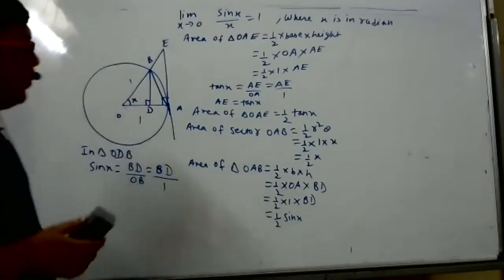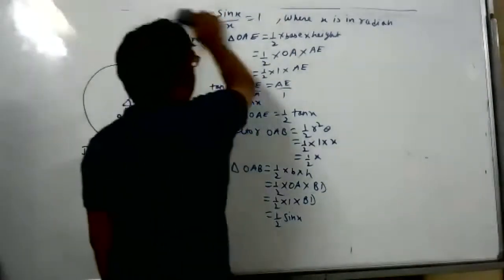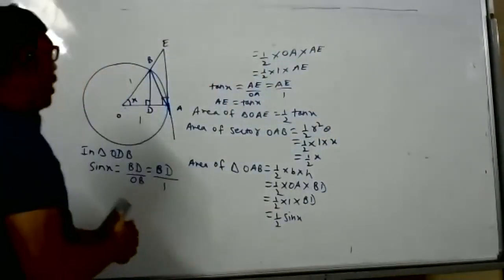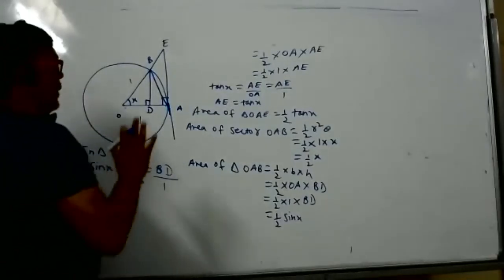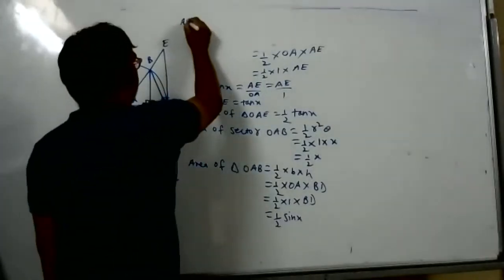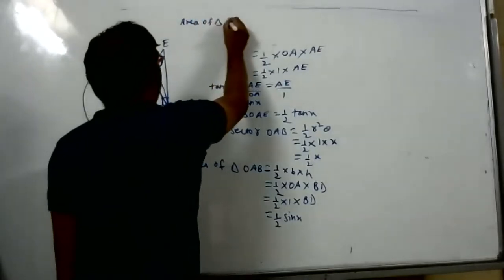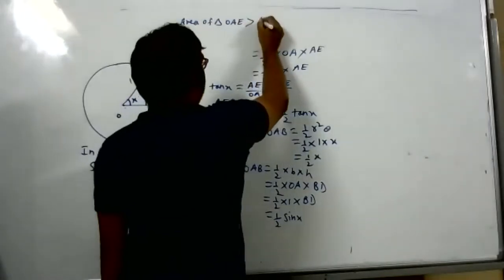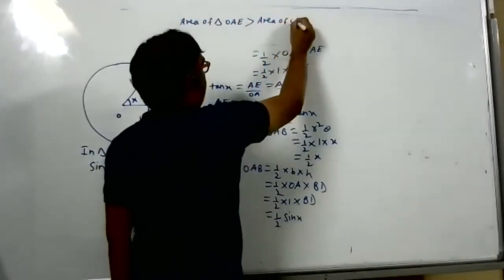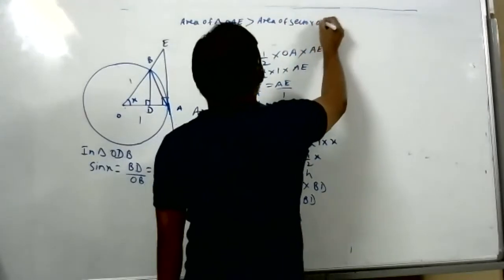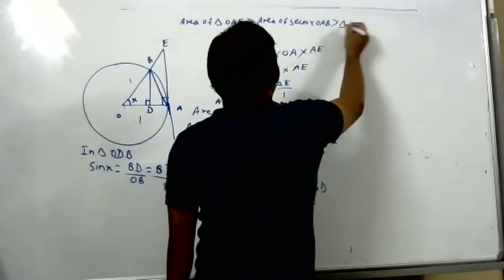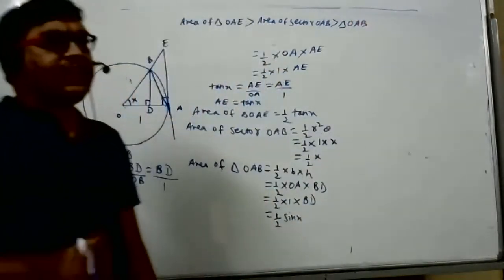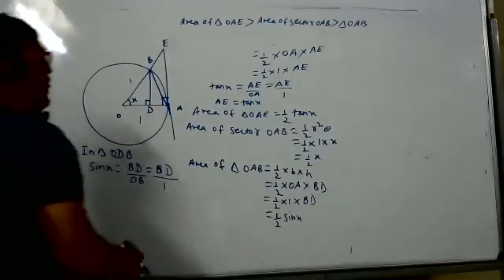Now I will compare these three areas. The three areas which I am not indicating, but in that, which is the biggest area? The area of triangle OAE is the biggest, the largest. That is greater than the area of sector OAB, and the area of sector OAB is greater than the area of triangle OAB. If only triangle OAB is written, it means area only. So in short, you can write it.